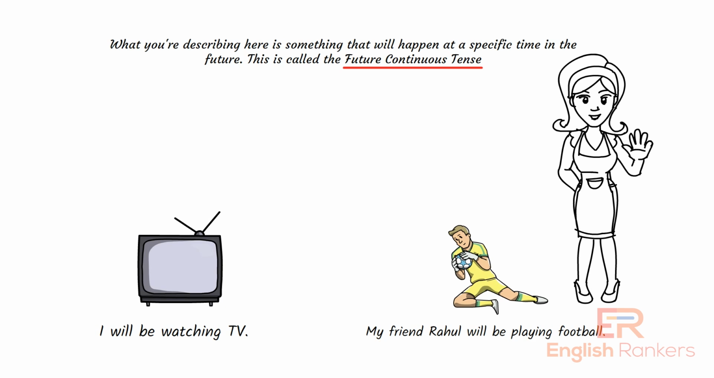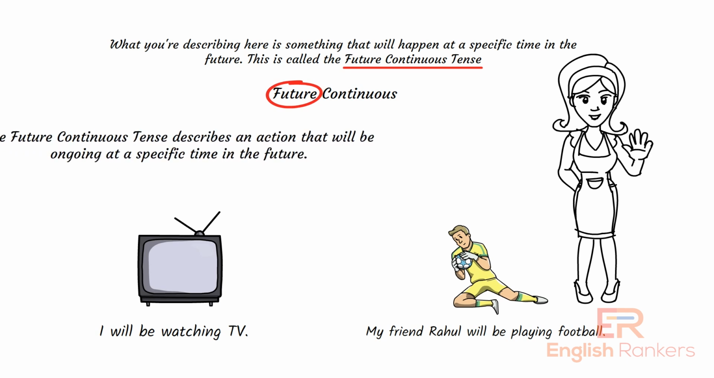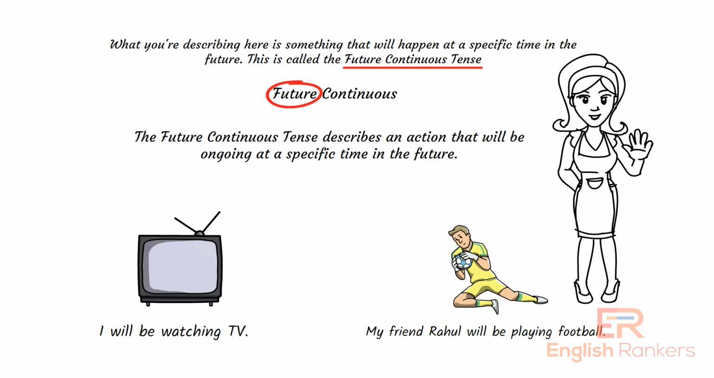What do you understand by future continuous? The name itself gives you a good idea of what this tense is. Here, future means it is about the future. It's about something that happens after now and continues for some time. Now, can you define future continuous tense? The future continuous tense describes an action that will be ongoing at a specific time in the future. For example, I will be studying at 8 p.m. tomorrow.